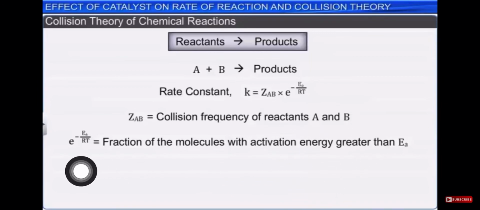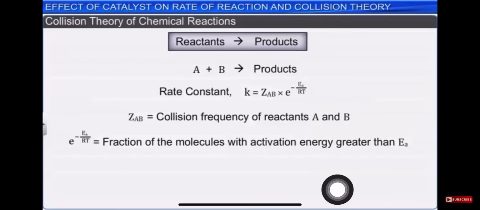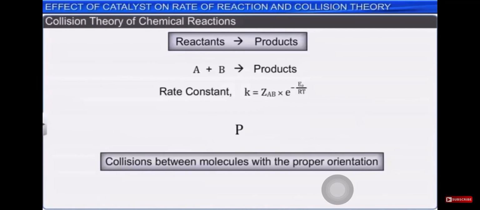This factor you already know, this fraction is nothing but the fraction of molecules with activation energy greater than Ea. If this is not greater than Ea, then definitely there will be no activation and no formation of the product will take place, right?